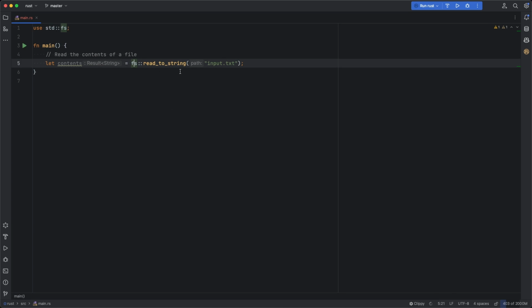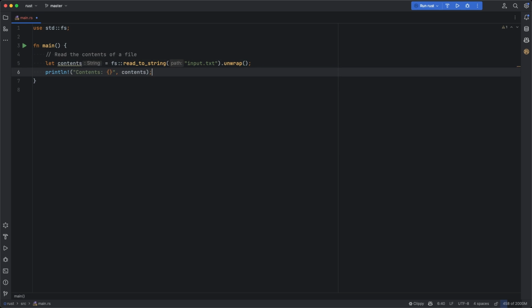Trying to invoke the read-to-string method will already show that we are not getting a string as a result. We will get a result of string. These special data types that convey semantics at the type level wrap certain values. For example, this result object, which is called contents right now, may contain the actual value of the file or the contents of the file or not, depending on whether the read was successful. In order to access the wrapped content, in our case the string, we can call unwrap, and then we have a string that we can technically print to the console.